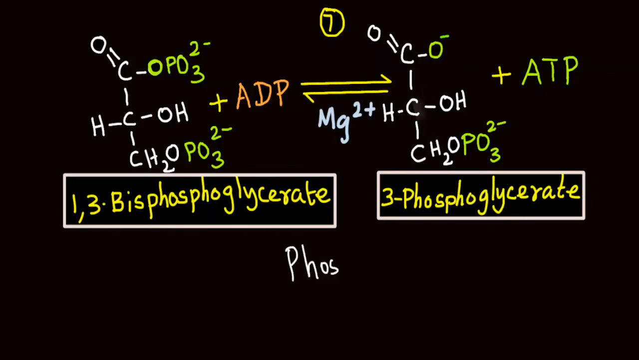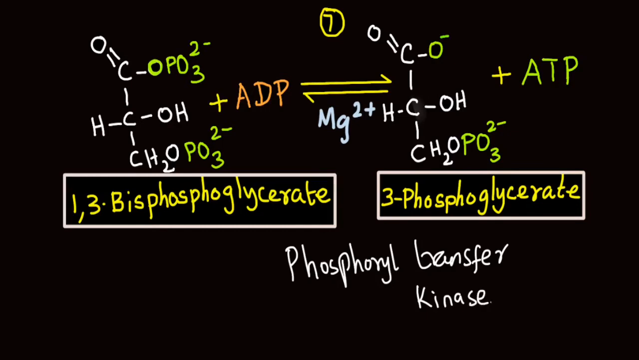This reaction is a phosphoryl transfer reaction. The enzyme that is responsible for transfer of a phosphoryl group is a kinase. As the substrate is 1,3-bisphosphoglycerate, the full name of the enzyme is phosphoglycerate kinase. This enzyme requires magnesium ion as its cofactor. And the 7th step of glycolysis is a reversible process.